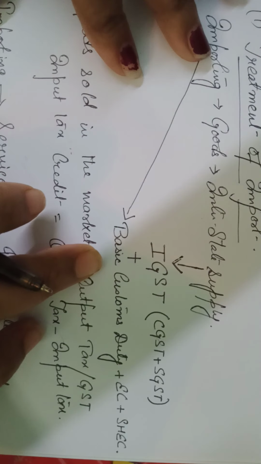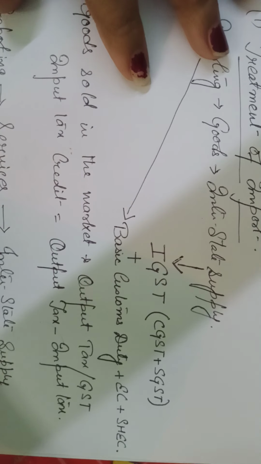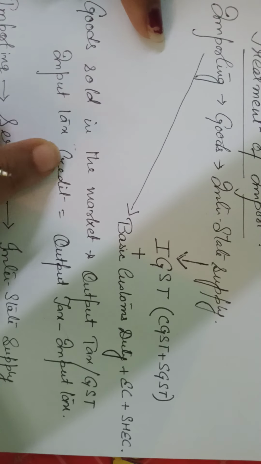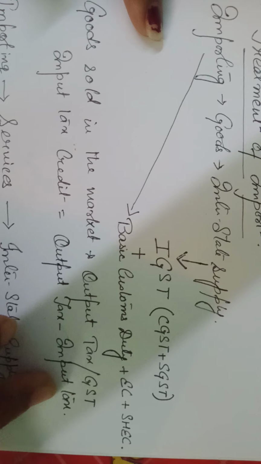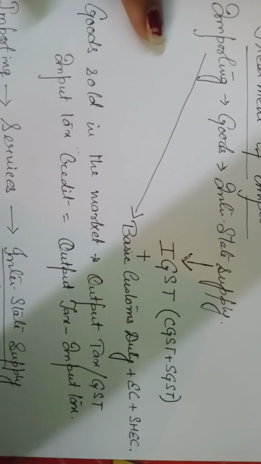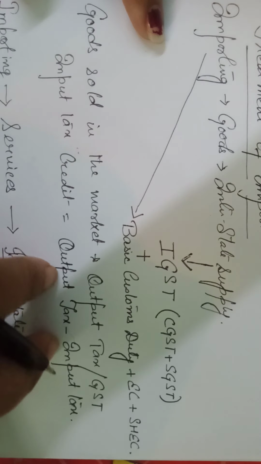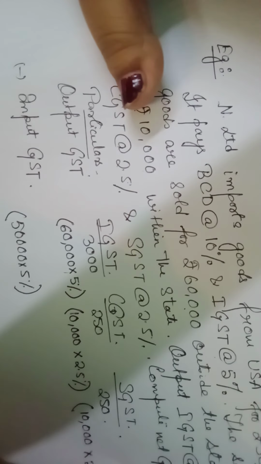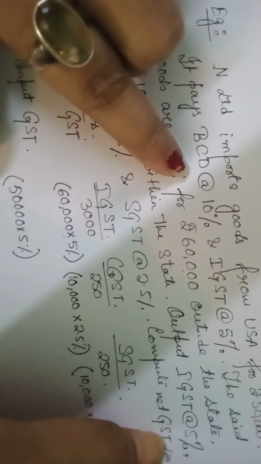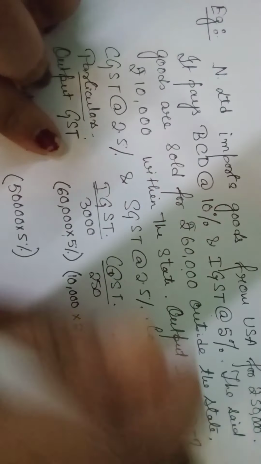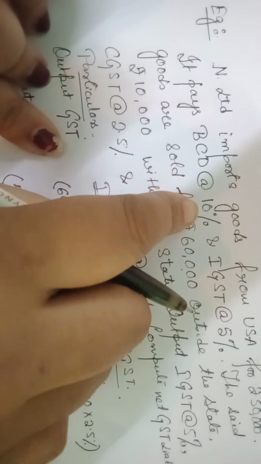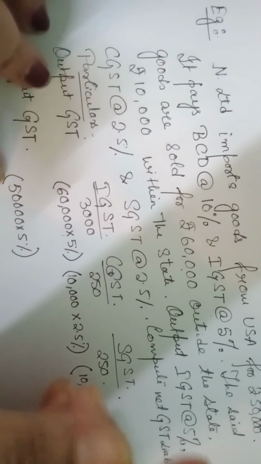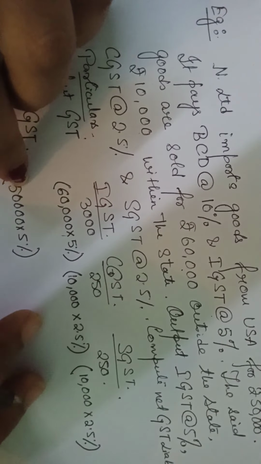However, when you are claiming input tax credit over here, you can deduct only GST. You cannot deduct customs. Fine, because input tax credit is applicable only for goods and service tax, not for customs. So we can only deduct GST. So I write only GST, IGST 5%. I am ignoring this one, BCD. BCD means basic custom duty. Fine. So it comes to 2,500.